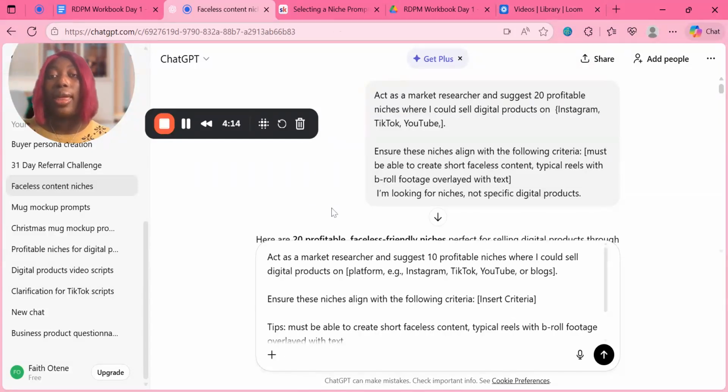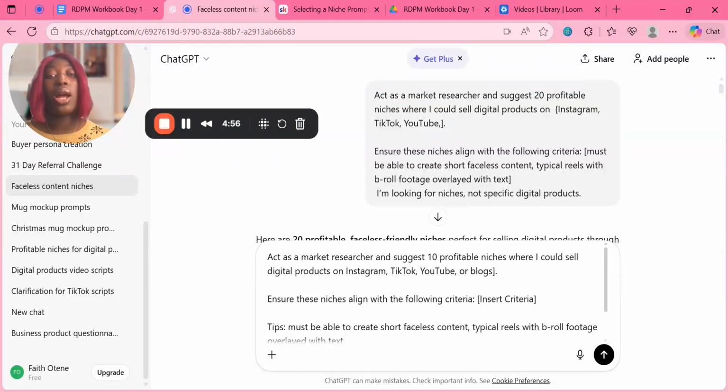You paste it there, and then you can say, act as a market researcher and suggest 10 profitable niches. You can put 20, you can put 50. When I started, I put 100. I say this to my students all the time, I put 100, and they were like, oh my gosh, that's a lot. Yes, it's a lot, but it's worth it, because I got a lot of options and looked through all 100. It took me all night to do that. So, 10 profitable niches where I could sell digital products, then choose a platform you want to do that. And then you delete this one, delete that one, and you put the platform you want to start creating content and posting on.